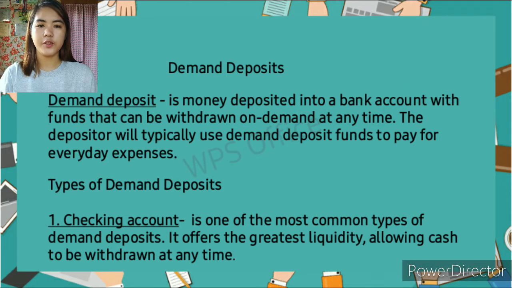Demand deposit has three different types. First is the checking account, one of the most common types of demand deposits. It offers the greatest liquidity, allowing cash to be withdrawn at any time. Checking accounts allow easy access to cash through ATMs, bank tellers, debit cards, and by writing checks provided by the bank. Also, checking accounts do not pay any interest in most banks due to their pure on-demand nature.